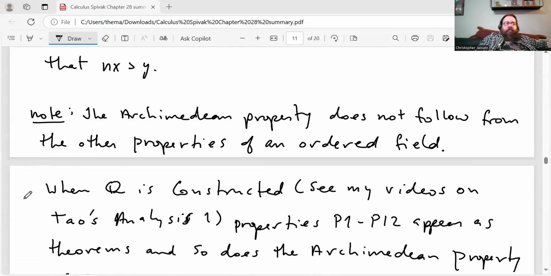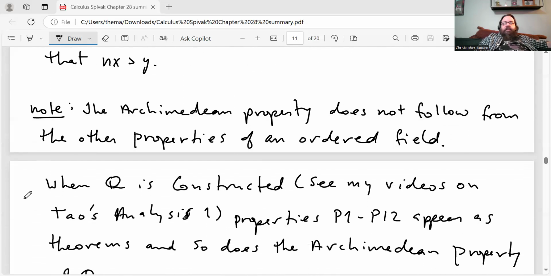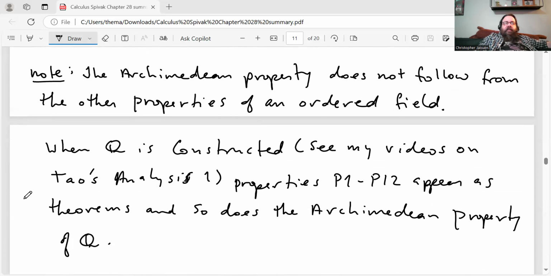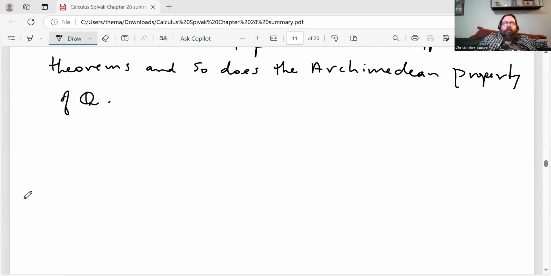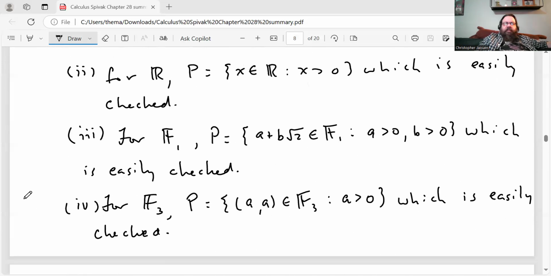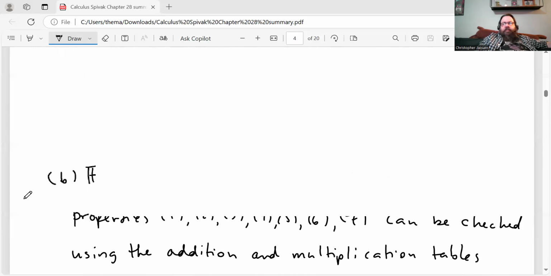Okay, and then just a final note here. The Archimedean property does not follow from the other properties of an ordered field. When Q is constructed, and you can see the videos that I made in my playlist for Tao's book where we actually did this, we constructed N, Z, Q, and R in those videos. When Q is constructed, properties P1 through P12 appear as theorems, and so does the Archimedean property of Q. Right, and that's the end of my summary for section 20 or chapter 28.